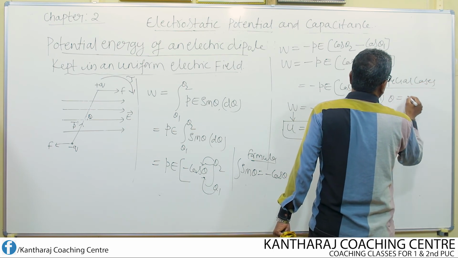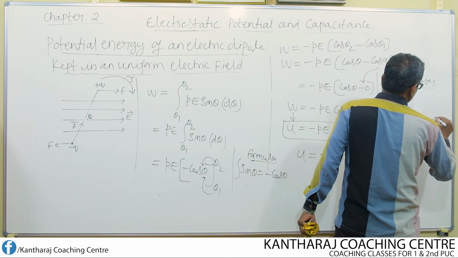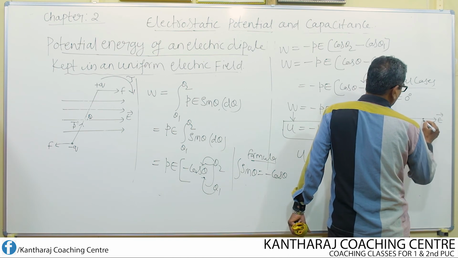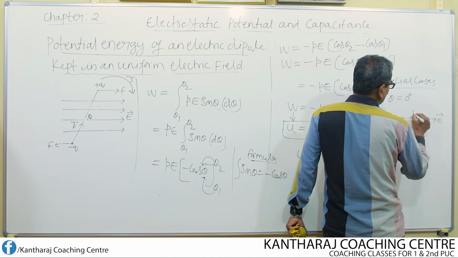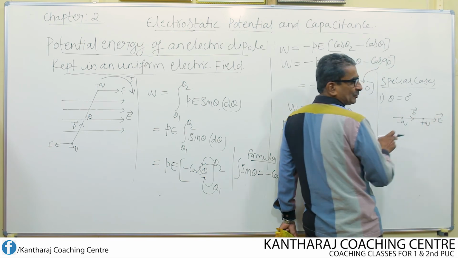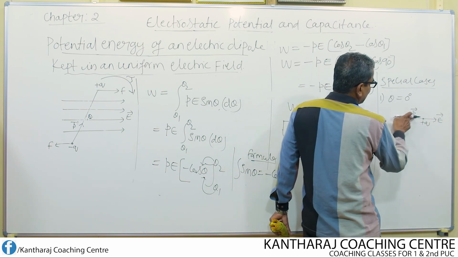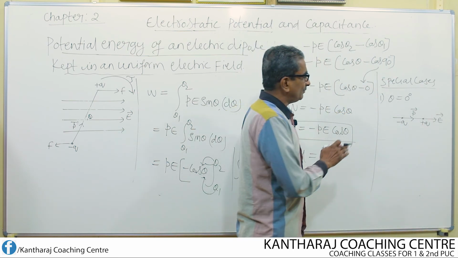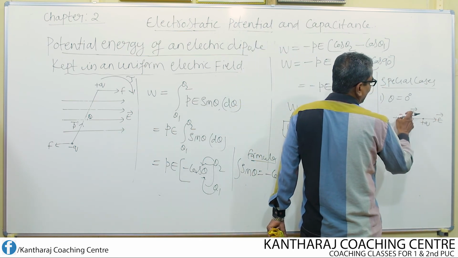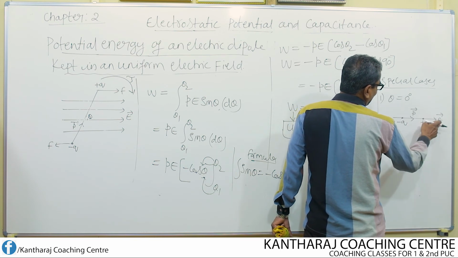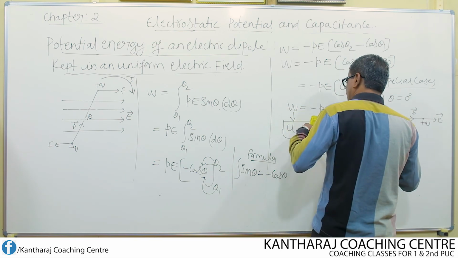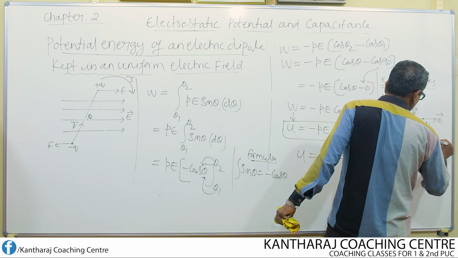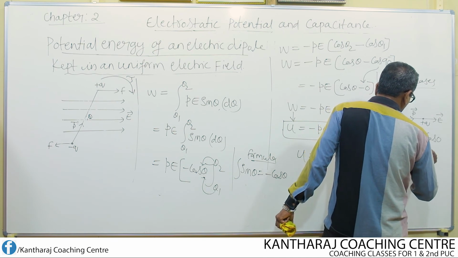First one, theta is equal to 0 degree. What does it mean? Suppose E is the electric field, and this is minus Q and plus Q of the dipole. The direction of the dipole moment is always from negative charge to positive charge. So here the direction of dipole moment and the electric field are both in the same direction. When both are in the same direction, then the angle between P and E is equal to 0. If that is the case, what happens to this equation now? U equal to minus P into E into cos 0. That is U equal to minus P into E.